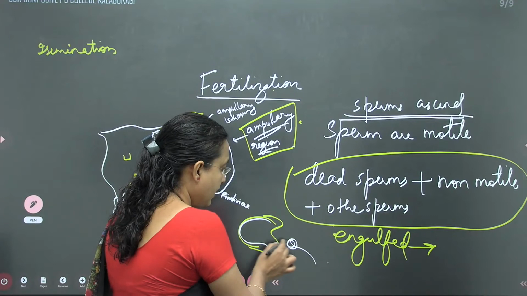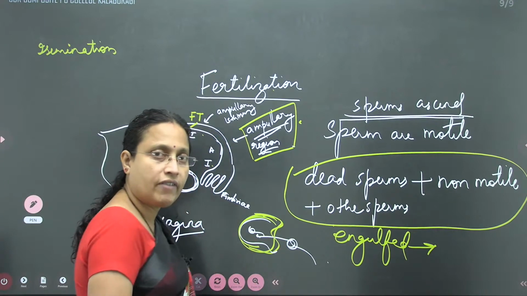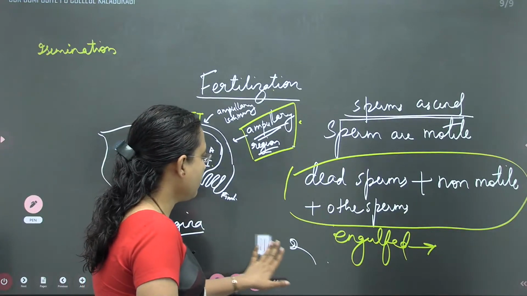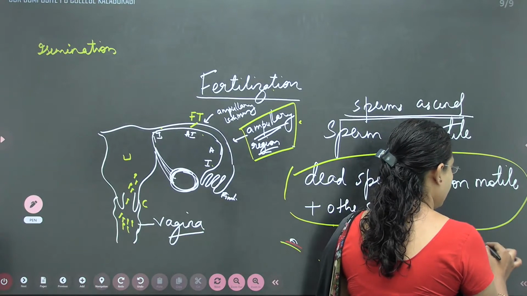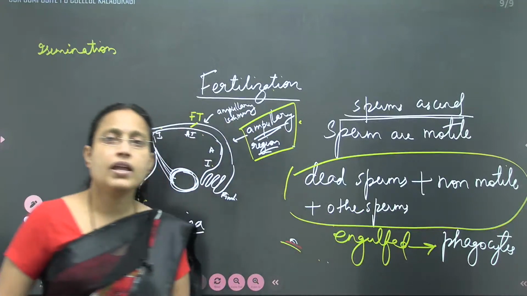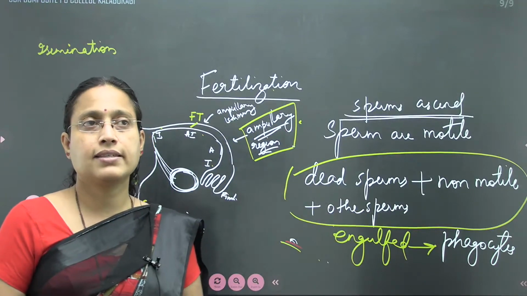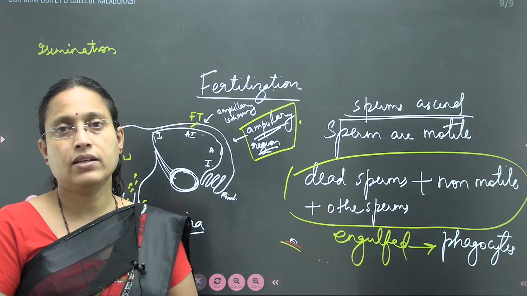Those cells are called phagocytes. So phagocytes are cells that will eat, or engulf, other cells.